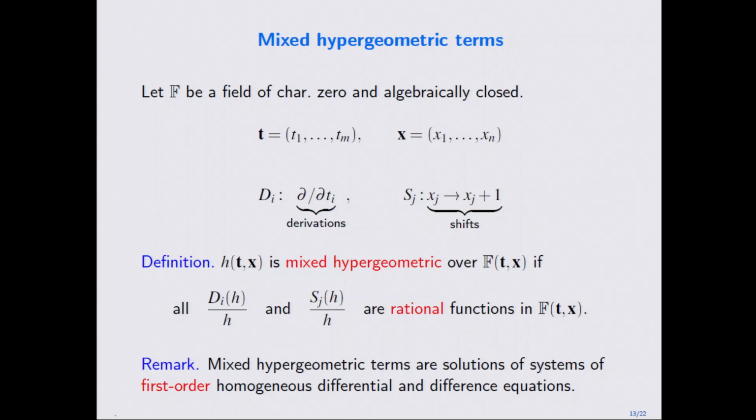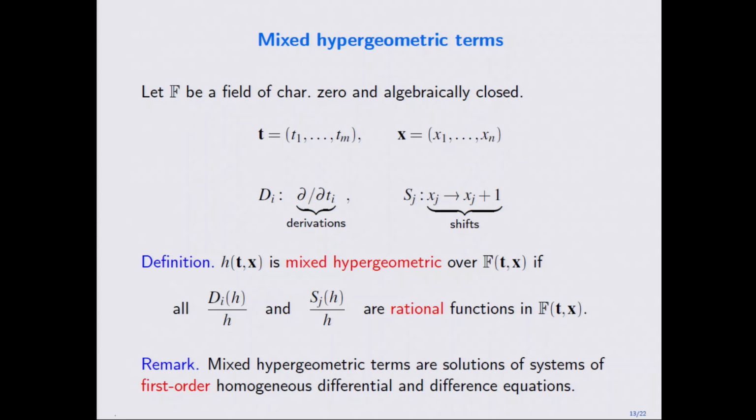Okay, let me go to another direction, the multivariable case. So we think about mixed hypergeometric terms. This is a function in several continuous variables, so you can take derivatives, and several discrete variables, so you can do the shifts. And this function is a mixed hypergeometric term over the rational function field. It's just a generalization of the rational function: take the logarithmic derivative of this function and then take the shift quotient, and they are still rational functions. Or in other words, it just means these are solutions of a system of first order homogeneous linear differential and difference equations.